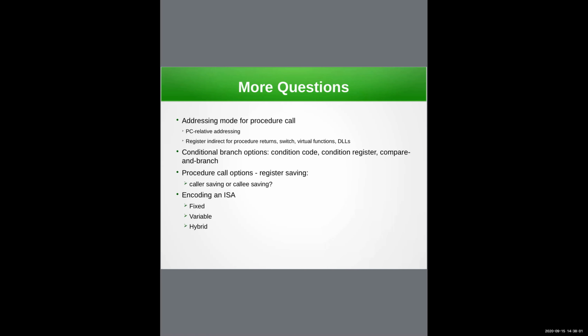Then you need to push the actual parameters you're passing to the function on the stack. You enter the function. The function can push more stuff or pop them. And then after the use of those is done, it will pop the values of the registers and return, right? So that's how it works.